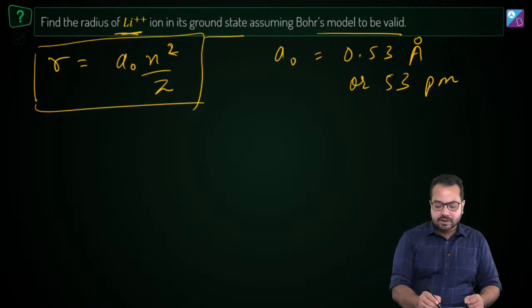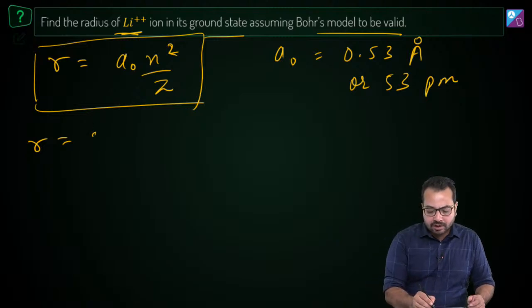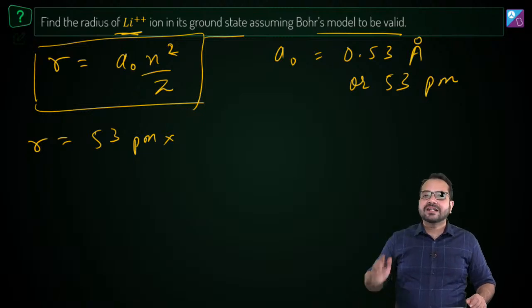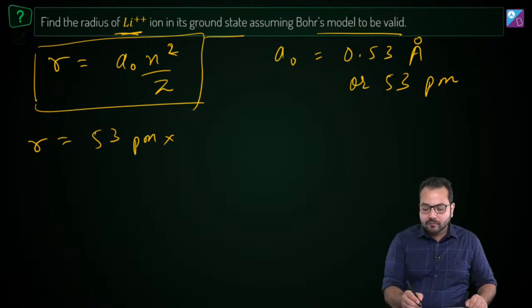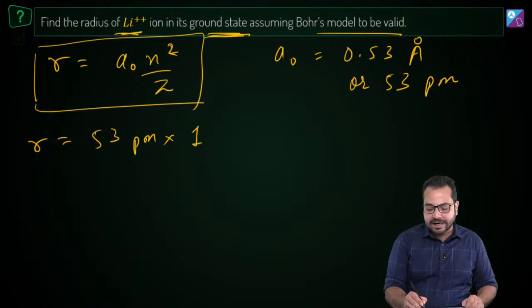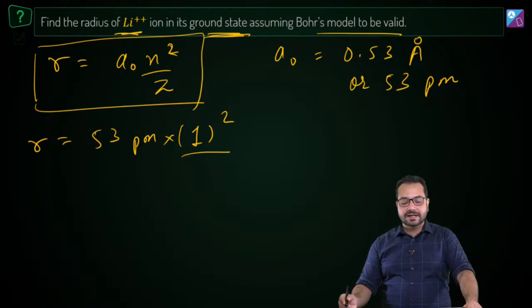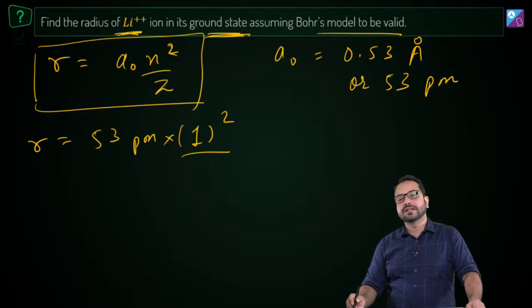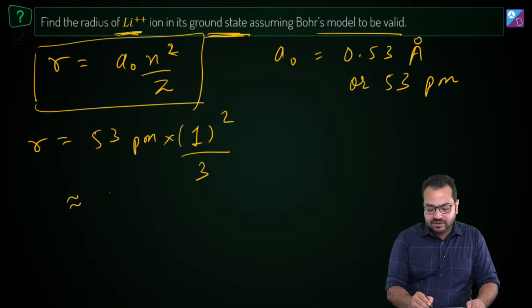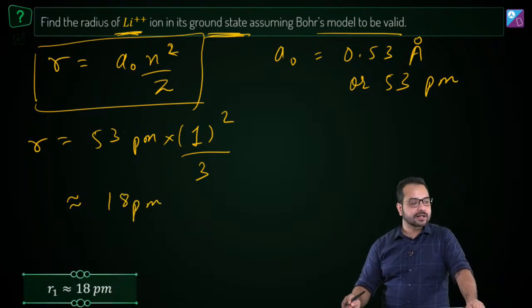Now all we have to do is simple application of this result. Okay, what is a naught? a naught is 53 picometer. And then n square, what is n? n is the nth orbit. We are talking about the ground state. If we are talking about the ground state, what is n? n is going to be equal to 1. So 1 square divided by Z. What is Z? Z is the atomic number of this atom, and for lithium, the atomic number is 3. So if you calculate this, it is approximately going to come out to be 18 picometer. Is that correct?